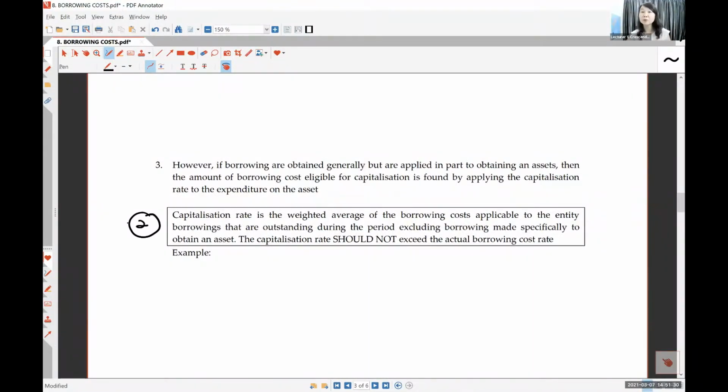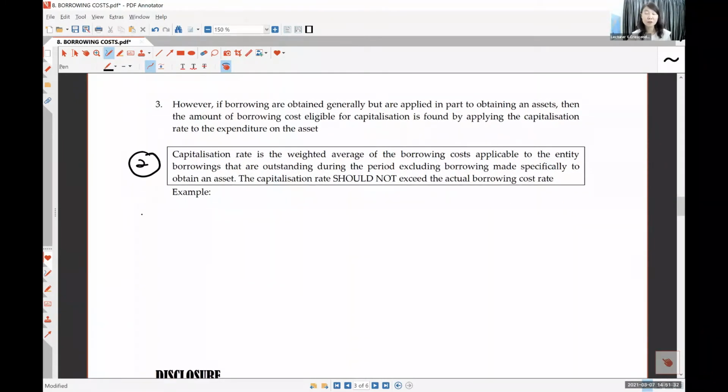For example, if I want to build a house or a machine, I need a lot of money, so I go and borrow money. Let's say I borrow an 8% loan from Maybank. Maybank lent me 5 million to build my machine. But 5 million is not enough, so I want to borrow more from Maybank, but Maybank says cannot. I can only lend you 5 million. So no choice, I go to another bank to borrow. Let's say I go to CIMB Bank.